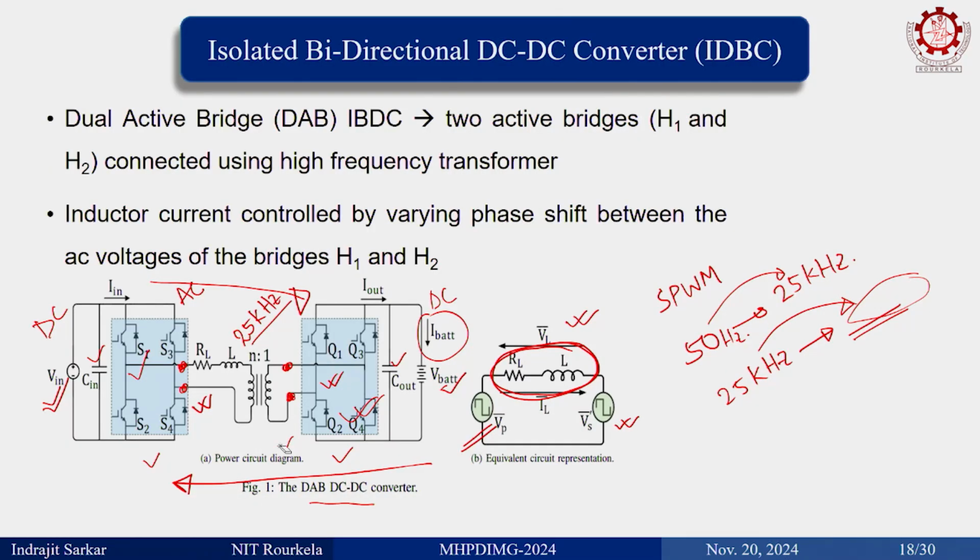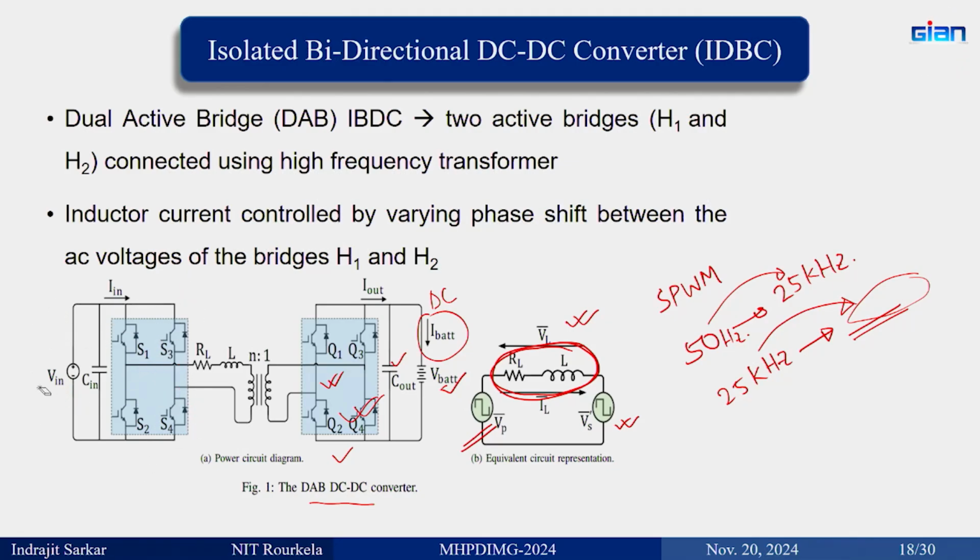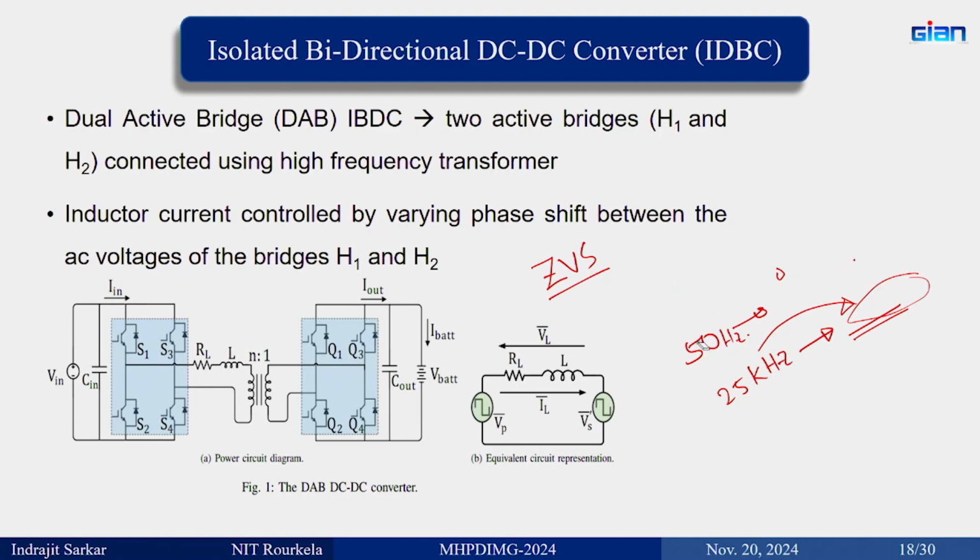So, one advantage of using this DAB converter is that you operate at very high frequency, and it gives you the freedom to operate in ZVS condition, zero voltage switching condition, to reduce the switching losses. That is the feature you are going to have with the DAB converter. In more or less any standard paper that works with the DAB converter, they talk about ZVS in order to reduce the switching losses significantly, that freedom that you are going to have.